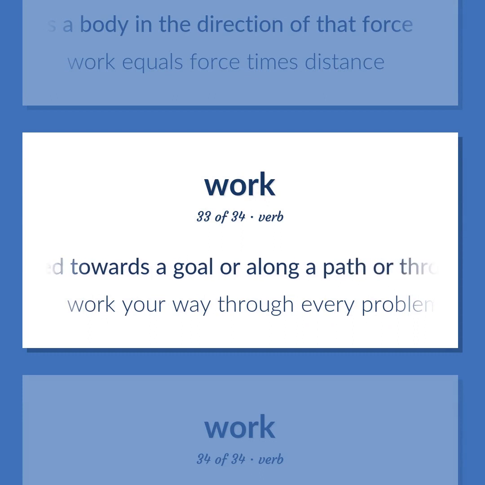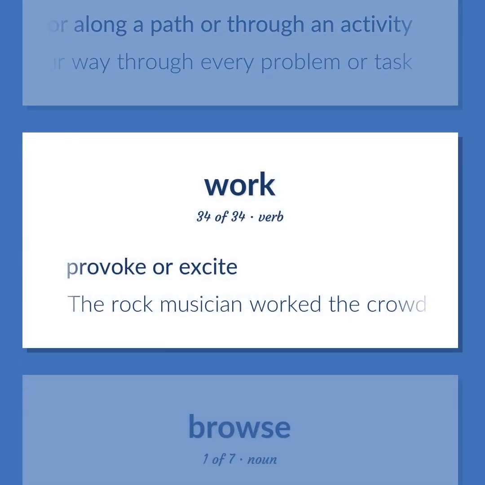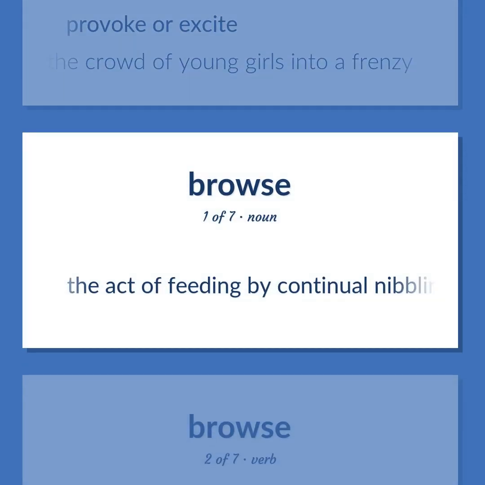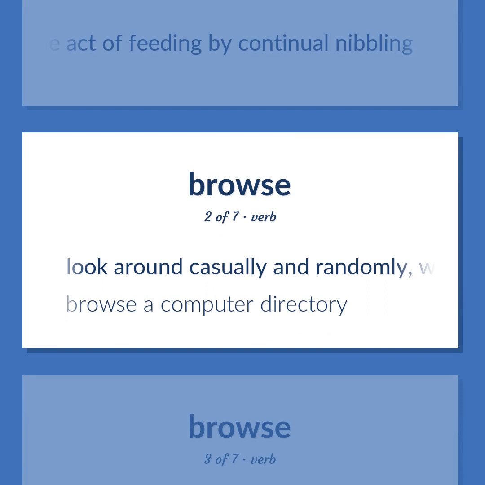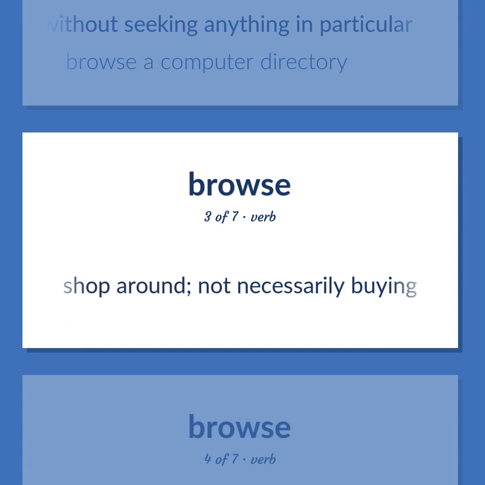Proceed towards a goal or along a path or through an activity. Work your way through every problem or task. Provoke or excite. The rock musician worked the crowd of young girls into a frenzy. The act of feeding by continual nibbling. Look around casually and randomly, without seeking anything in particular. Browse a computer directory. Shop around. Not necessarily buying.